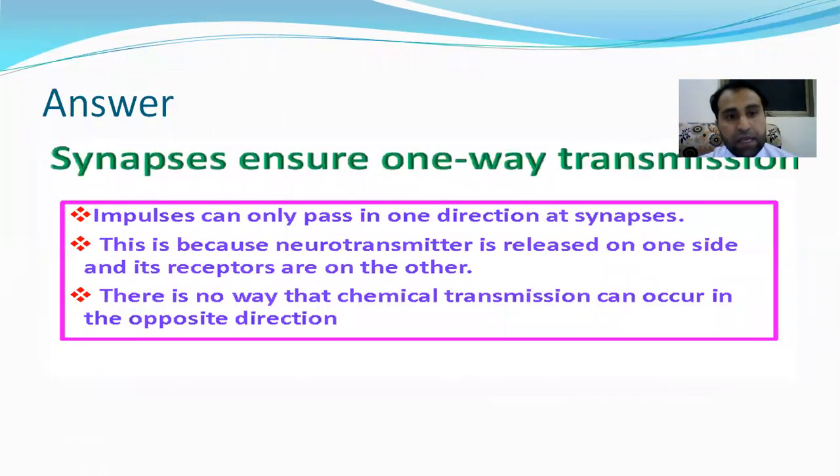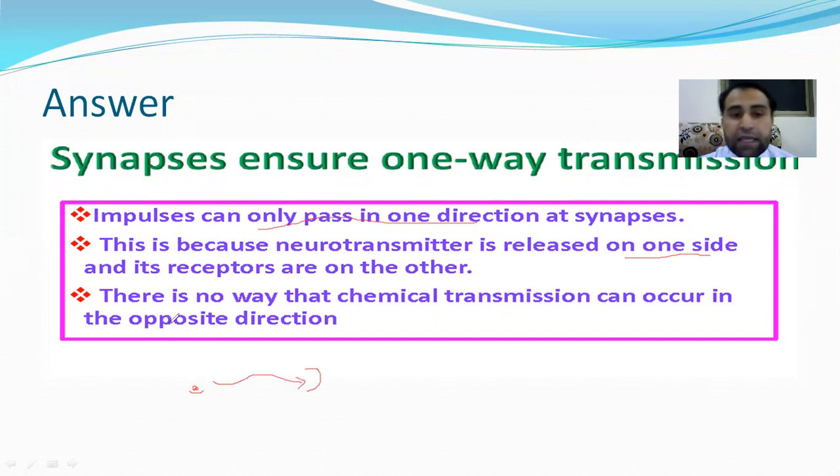Let's see. An impulse can only pass in one direction at a synapse. This is because the neurotransmitter is released on one side and its receptors are on the other side, on the postsynaptic neuron. So it will definitely move in one direction, toward this receptor.